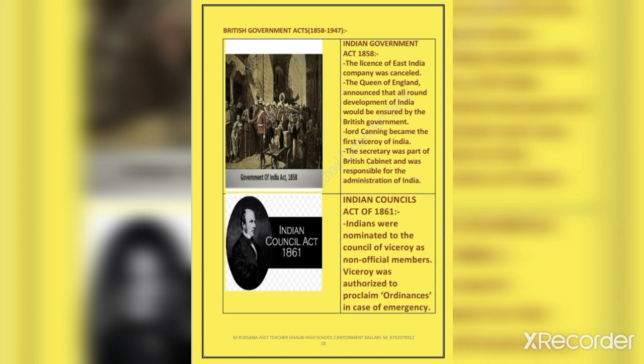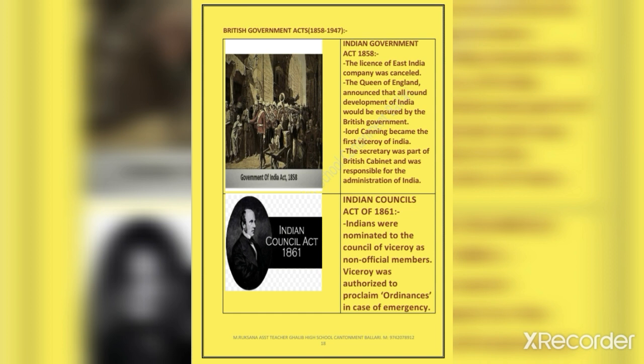Let's see the features. The license of the East India Company was cancelled and India was brought under the direct administration of the Queen. Second feature, the post of Governor General was changed into Viceroy. Lord Canning became the first Viceroy of India.